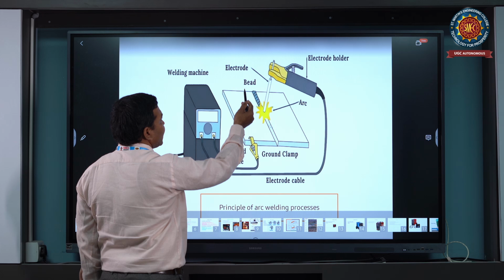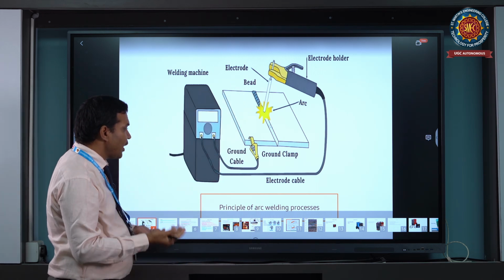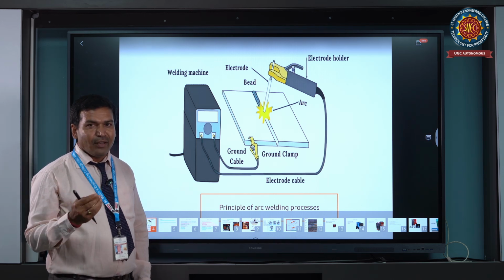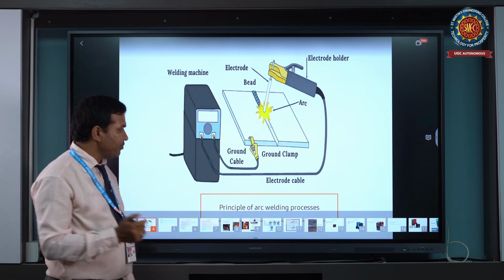The arc welding setup consists of the arc welder, base metal, electrode and welding machine. The welding machine works with two categories of power: DC power, AC power, or a combination of both.